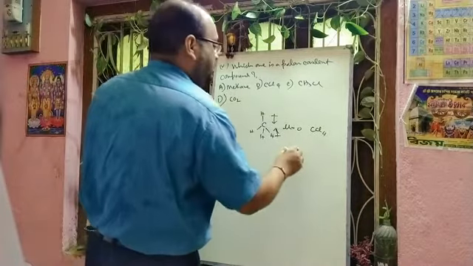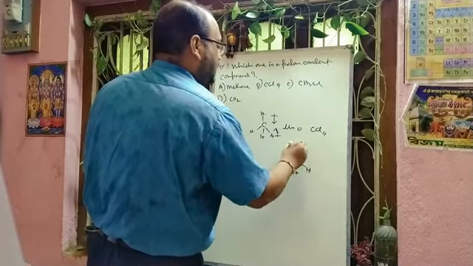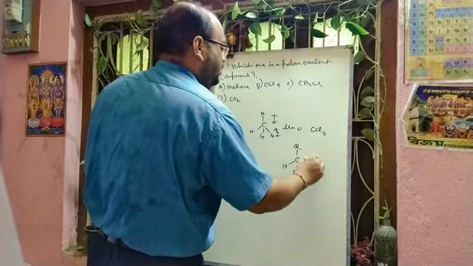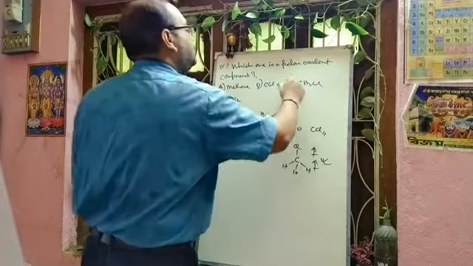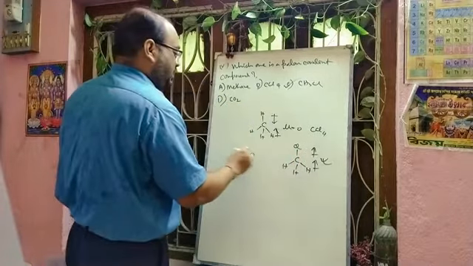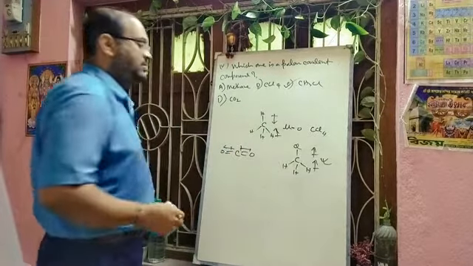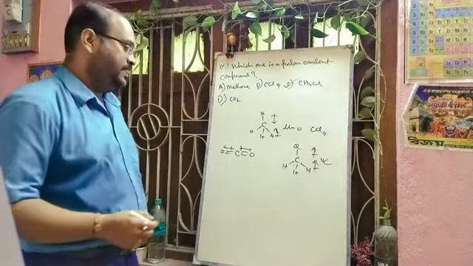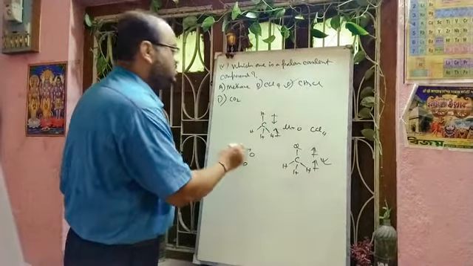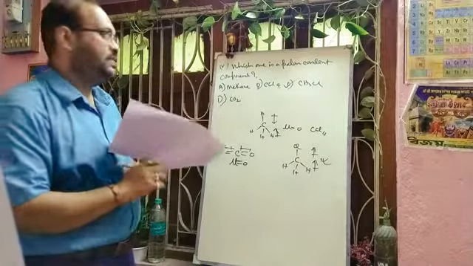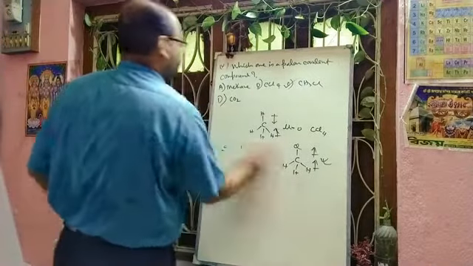Methyl chloride, here the CH bond moment will be towards the carbon and the Cl bond moment will be opposite, so definitely it is a polar compound. So this will be the answer. And carbon dioxide is also non-polar because here this dipole moment will be cancelled by the dipole moment of the other oxygen. Okay, so here also mu is equal to 0. So there is dipole moment 0. So your answer will be methyl chloride is the polar covalent compound.